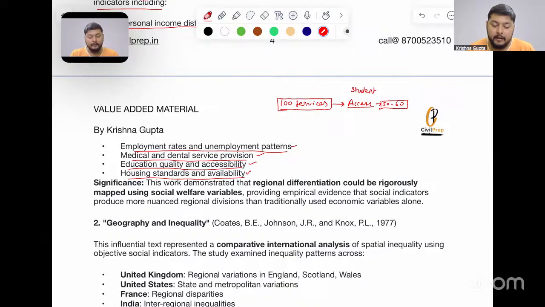Now, in this part, what was seen is how this creates a kind of inequality, because you are a student right now, you are not earning. So is it highlighting inequality? Yes, it is highlighting a kind of inequality: you are just a student right now, therefore you are not earning, therefore you won't be able to access all the services which are prevalent in the region. First thing, are these services available or not? Second thing, are you able to access them or not? So this is also seen from one perspective.